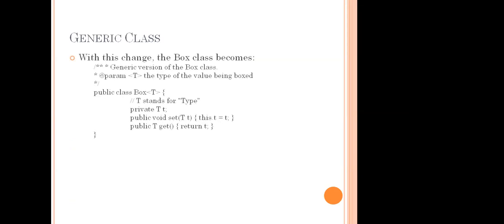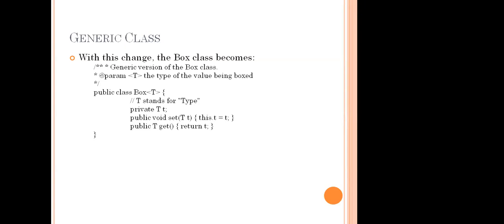T stands for type, so we can take any type. Once it is given like this, the box can accept only that type, whether integer, float, character or double, whatever it may be.